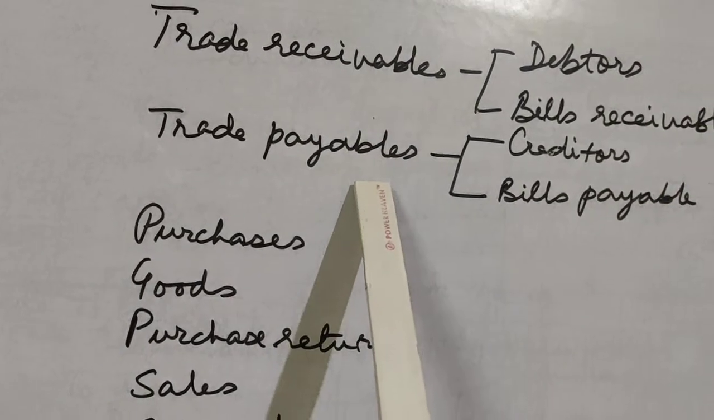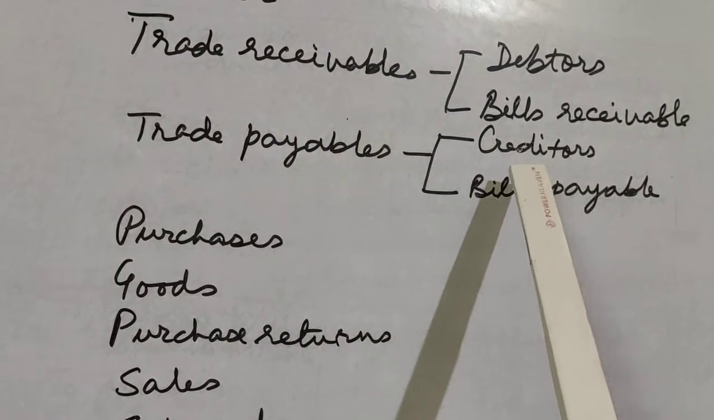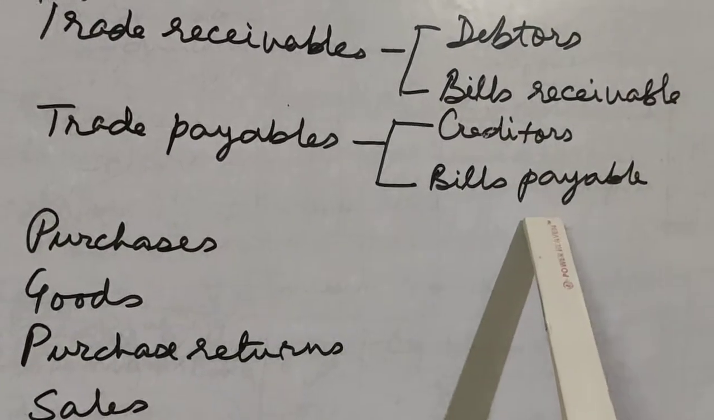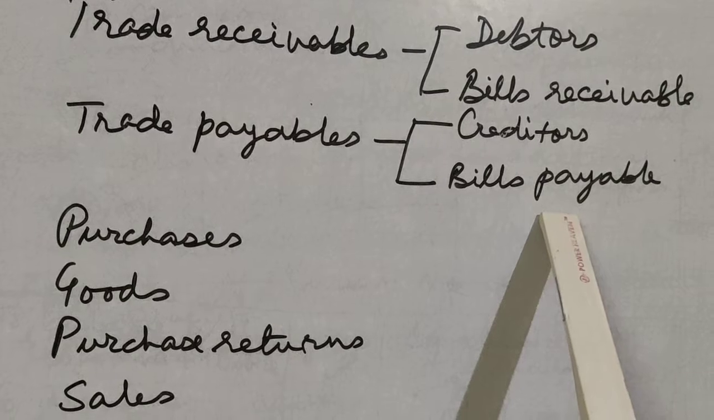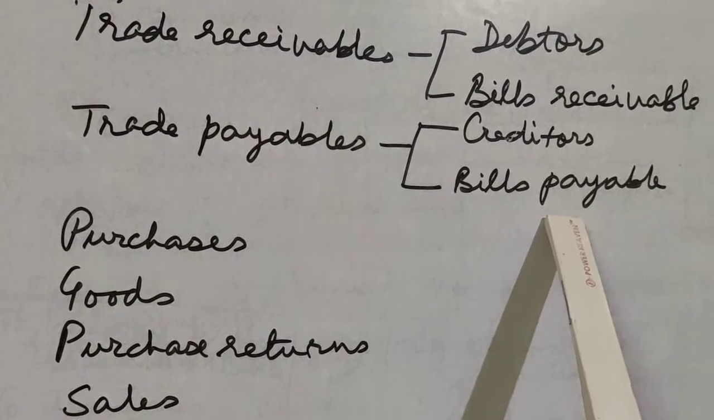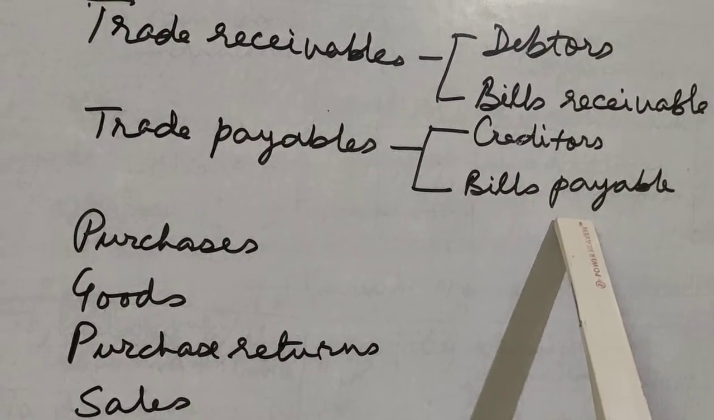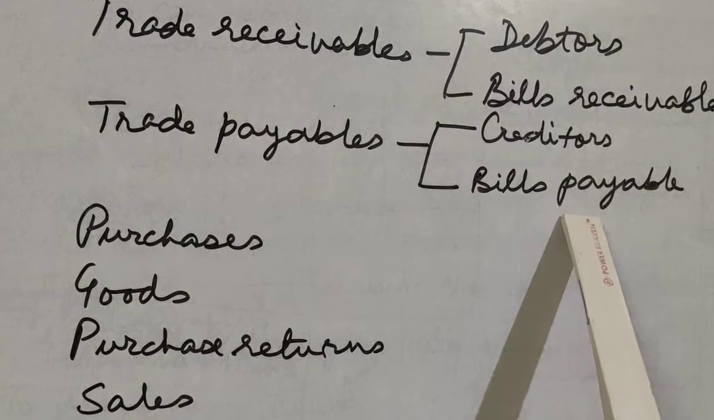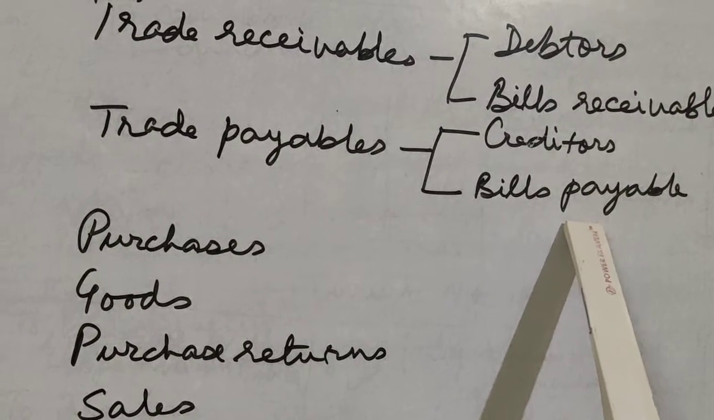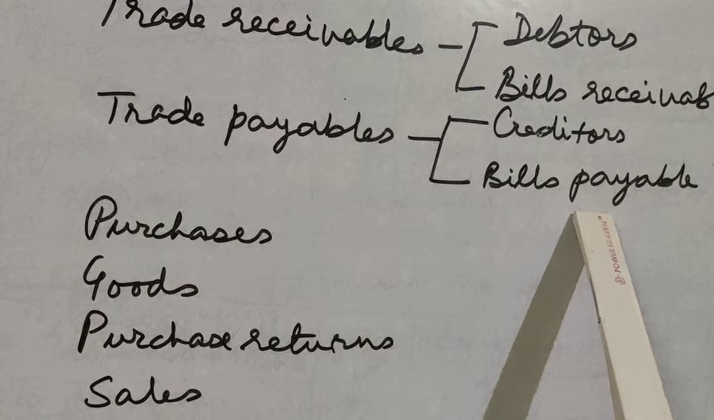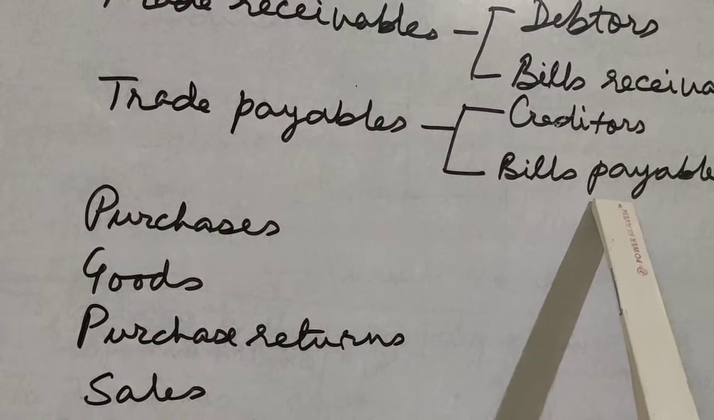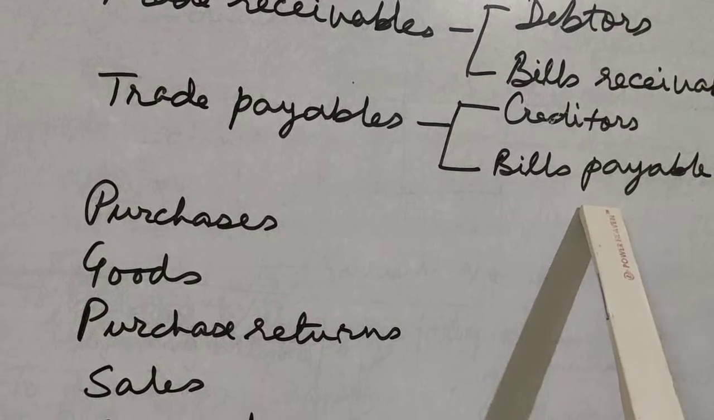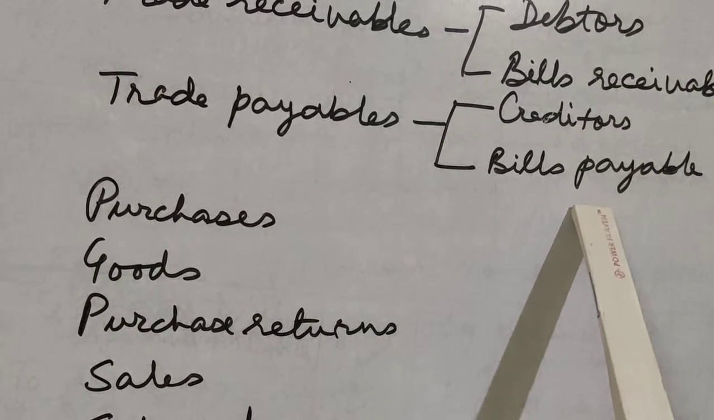Then we come to trade payables. Trade payables are either creditors or bills payable. Creditors means the persons to whom you have to pay money. For example, a business organization purchases raw materials on credit from a supplier. So the supplier becomes the creditor of the business organization. You purchase something from the grocer and you don't pay. So you become the creditor of the grocer.